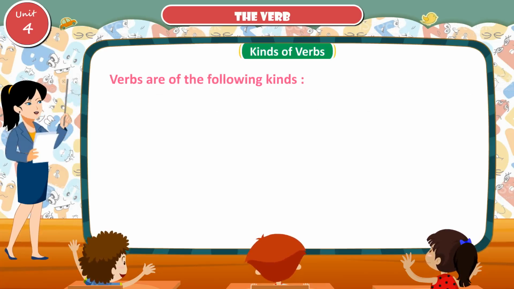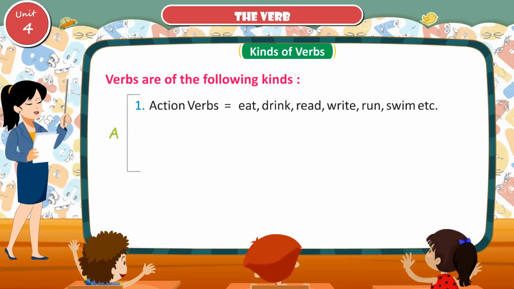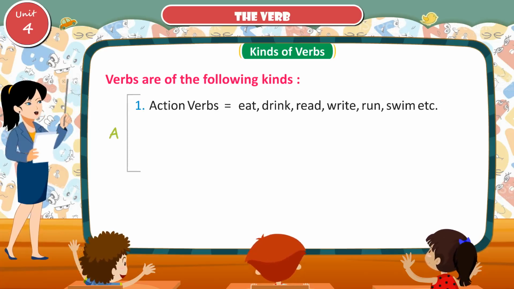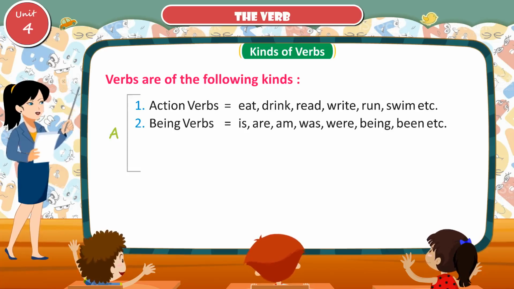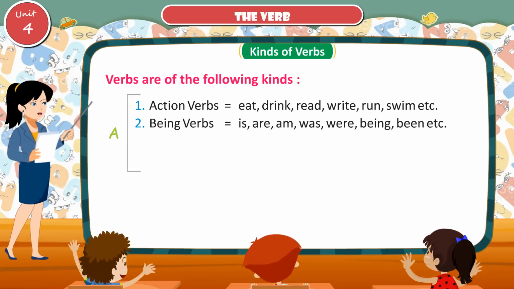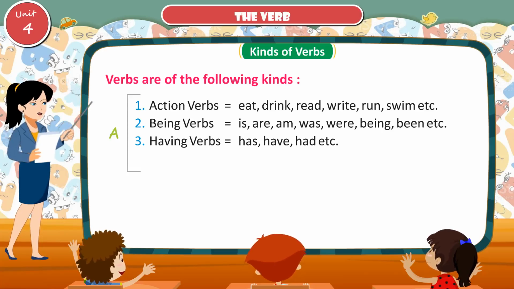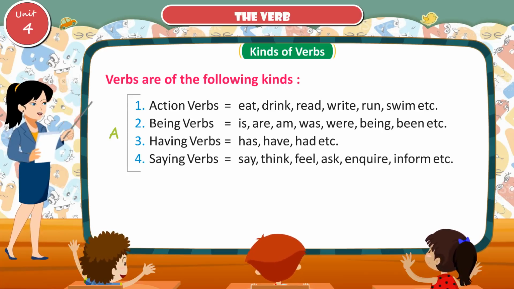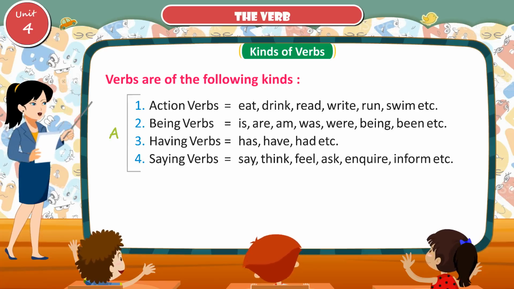Kinds of verbs. Verbs are of the following kinds. A. Action verbs: eat, drink, read, write, run, swim, etc. Being verbs: is, are, am, was, were, being, been, etc. Having verbs: has, have, had, etc. Saying verbs: say, think, feel, ask, inquire, inform, etc.